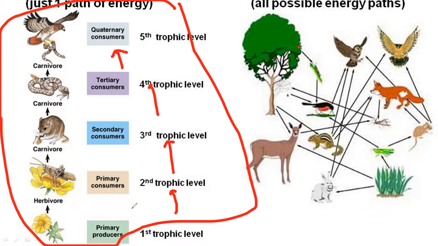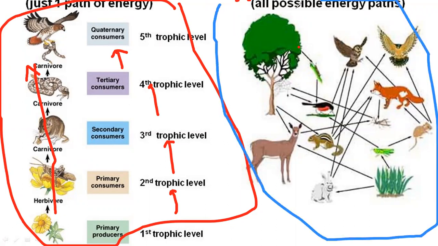This is the primary producers, primary consumers, secondary consumers, tertiary consumers. At the top, apex predators, right? It goes in one line, just one path of energy. But this part, let me take another color, is linked to each other. All possible energy paths in each direction are shown. This is what it actually is, right?